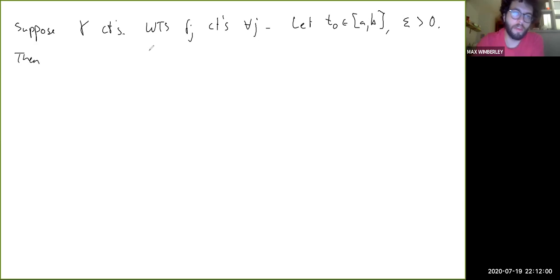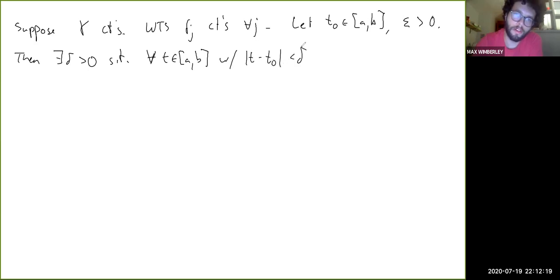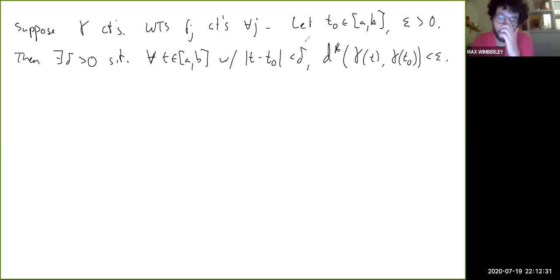Then, given epsilon, since gamma is continuous, there exists a delta greater than 0 such that for all t in AB with |t minus t naught| less than delta, we have that the distance between gamma of t and gamma of t naught is less than epsilon. That's by definition of continuity for gamma, right? So then, because that's true, we automatically get that